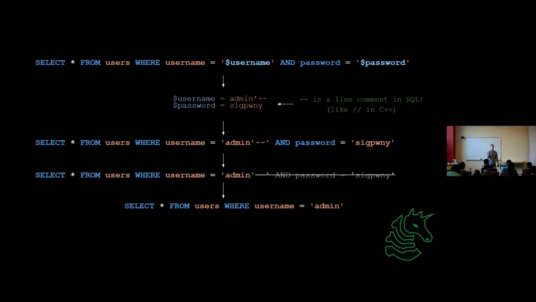Can anybody read this and tell me what we expect to happen now in relation to our database that we talked about? You get to log in as admin, yes. And what if I don't know the admin's password? Is that relevant now? Doesn't matter. Exactly. It's not even relevant if I know the password or not, because this SQL query just says, give me all the users where the username is admin. And there's no case where the username is admin and the password is the admin password. We got rid of that because we added a comment, right?